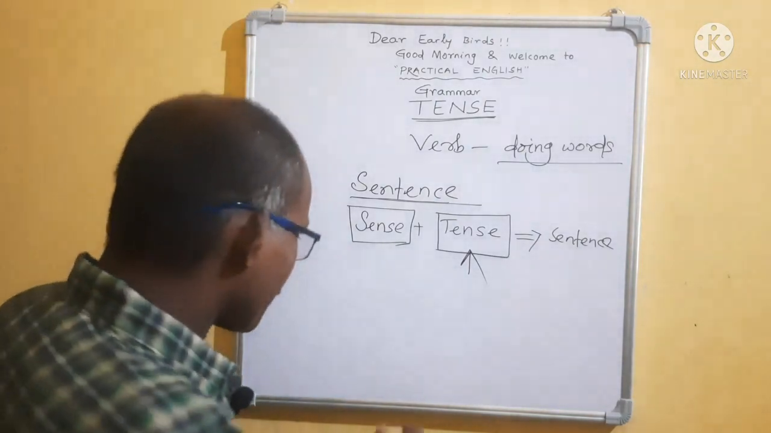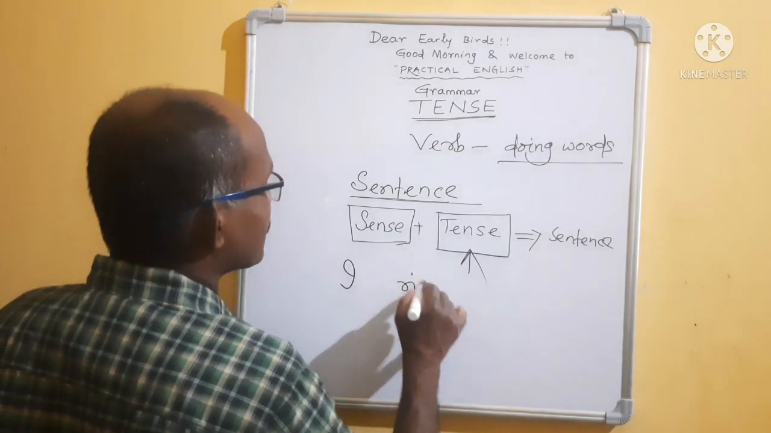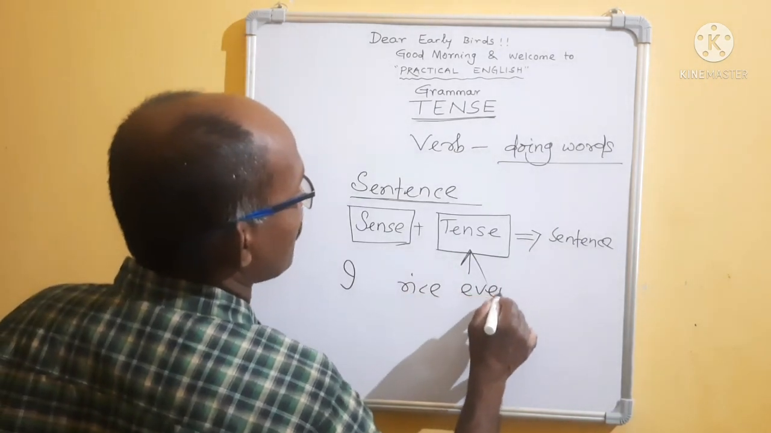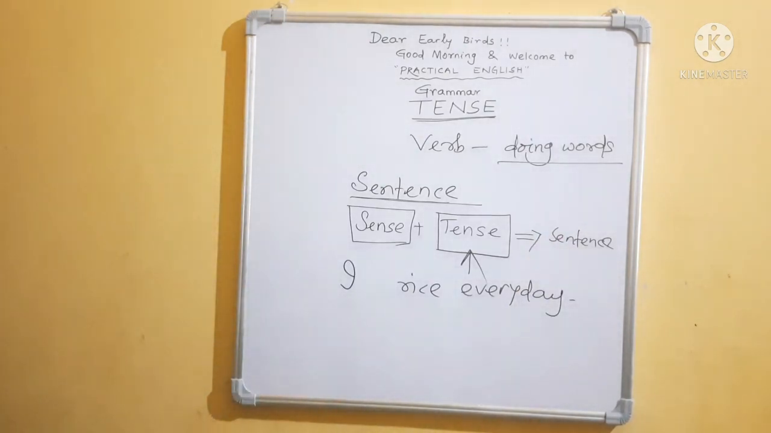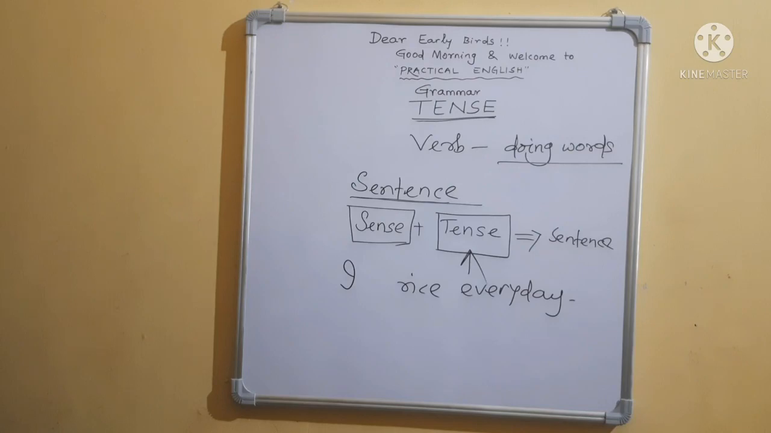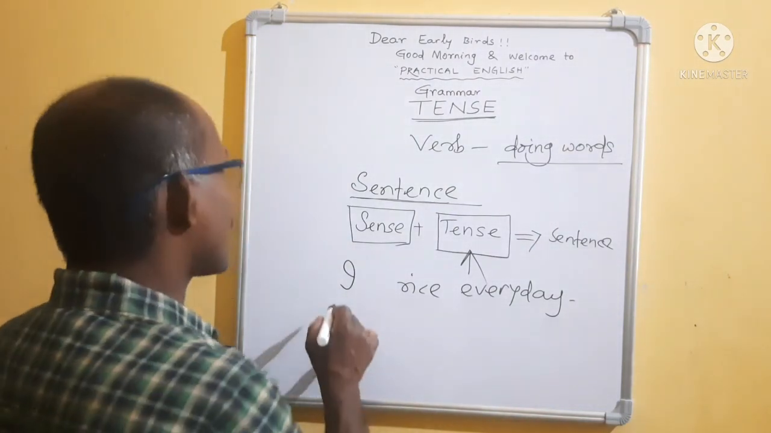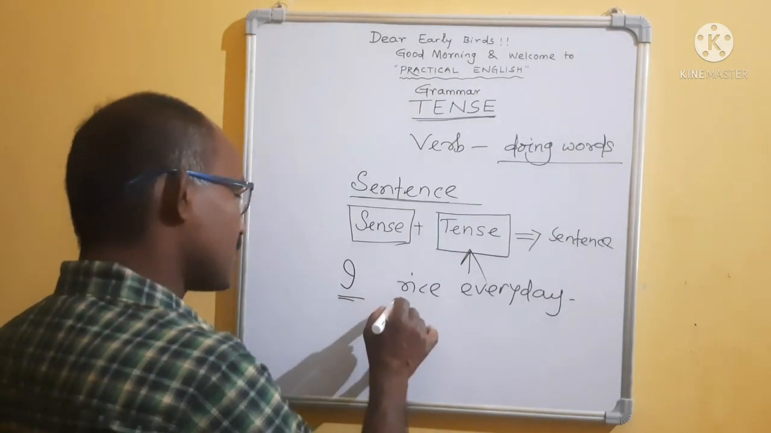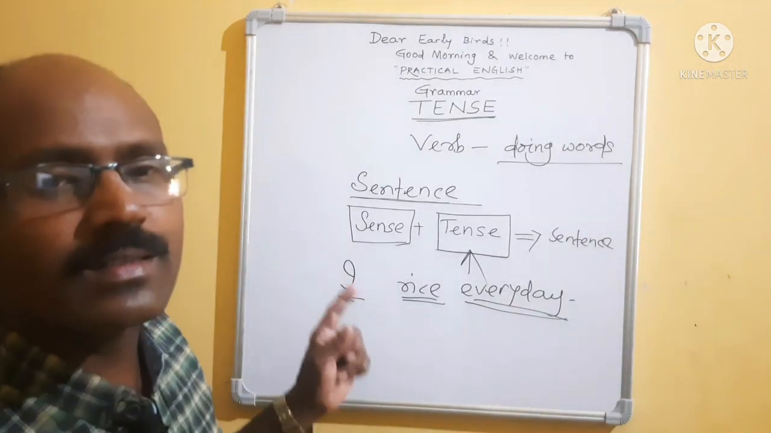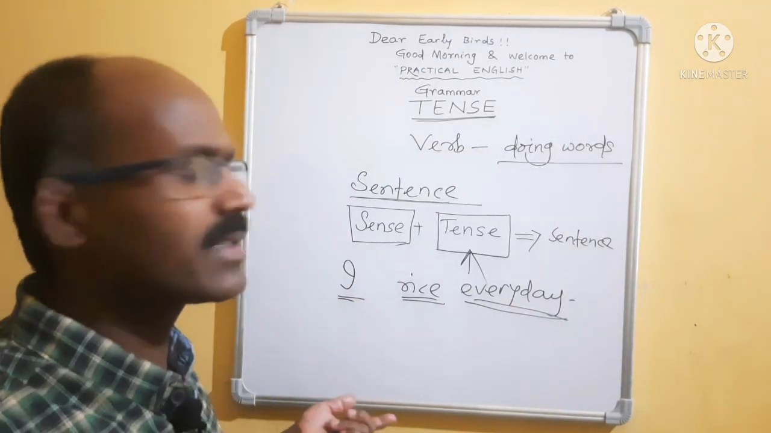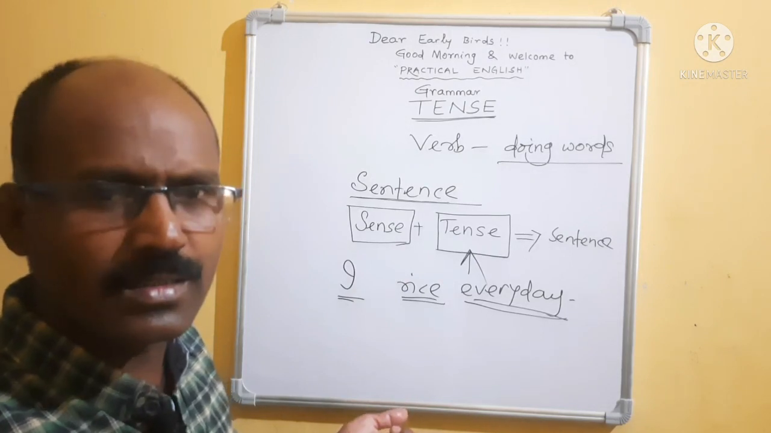Suppose I wrote, I rise every day. I rise every day. Is it a sentence? Can you tell it is a sentence? No. Why? Because the subject I is there, rise, another word, is there, every day, another word, is there. But it doesn't give the complete meaning. What do you mean by I rise every day? Did you understand anything? No.